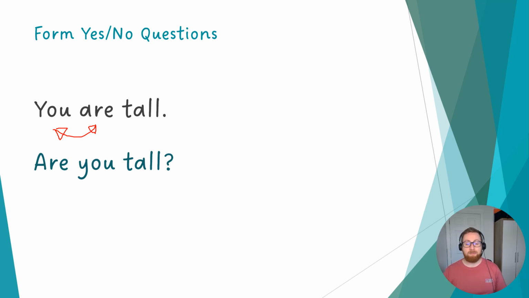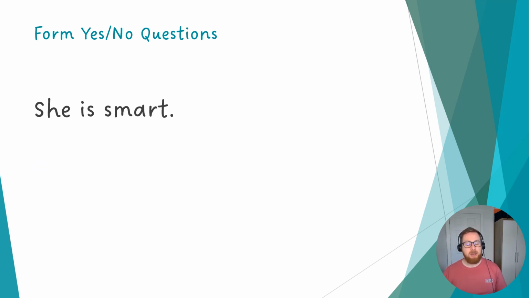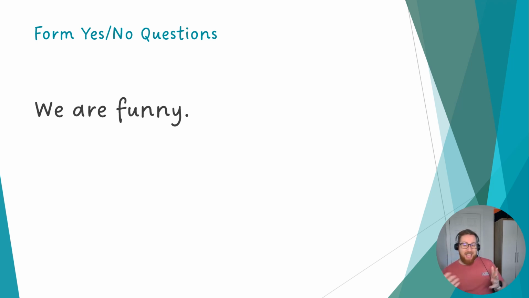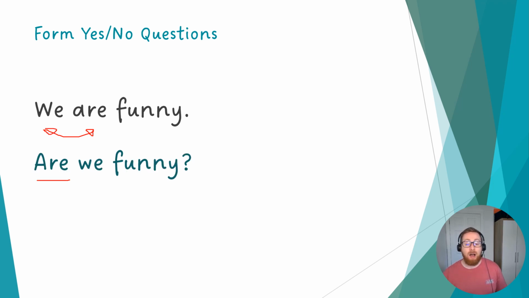Let's try another one. She is smart. We can swap these again. So what would be the question? She is smart becomes is she smart? Is she smart? We are funny. How would we make the question? We are funny. Are we funny?